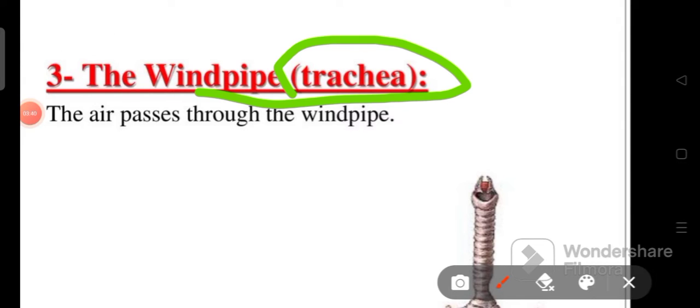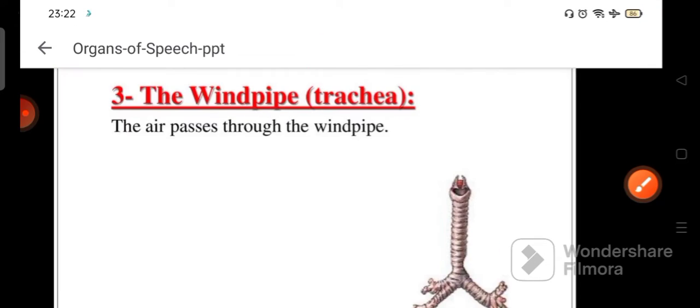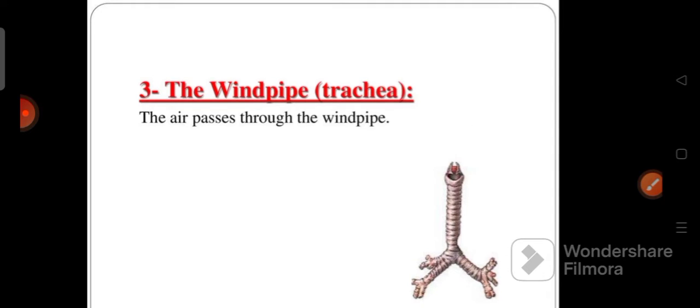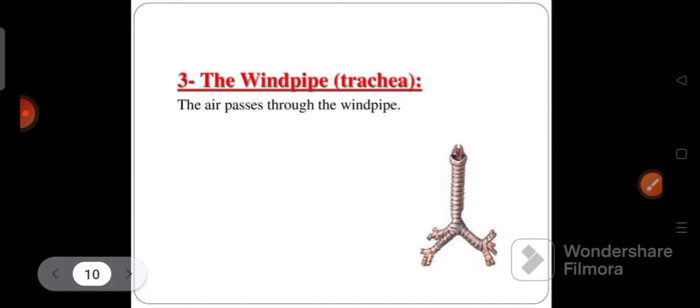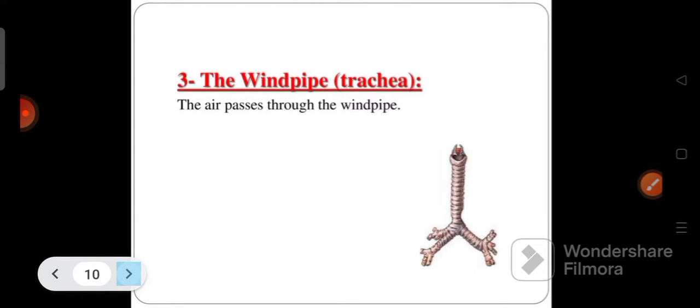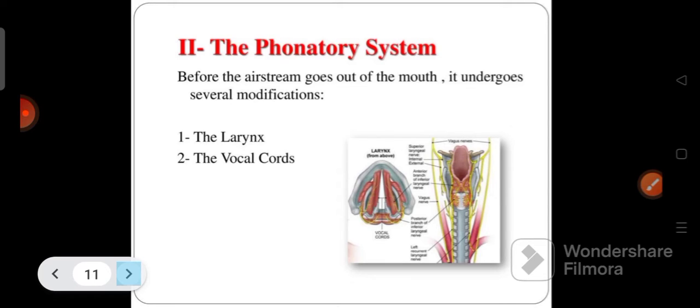The air passes through this windpipe. So we looked at the three organs in this respiratory system. First one, the lungs. Second one, the muscles of the chest. Third one, the windpipe. The windpipe's another name is trachea.